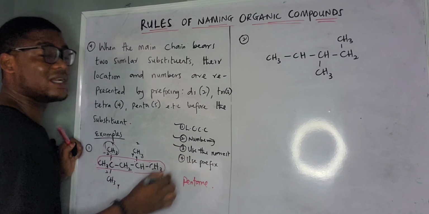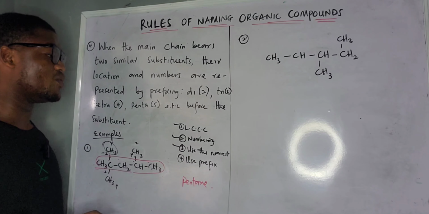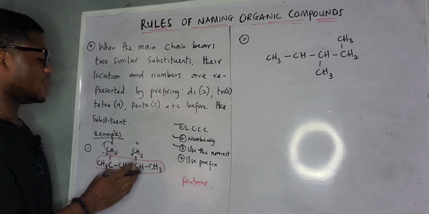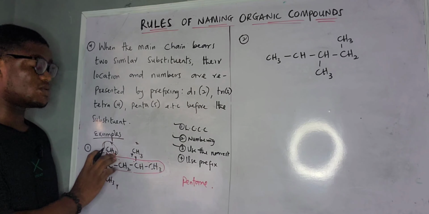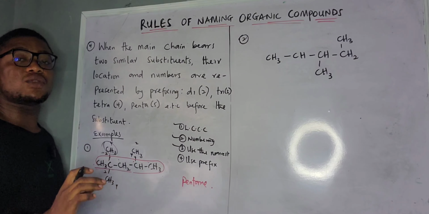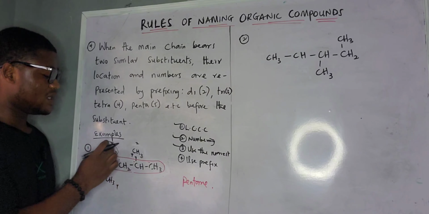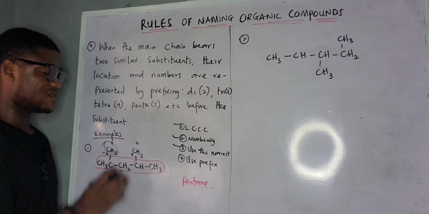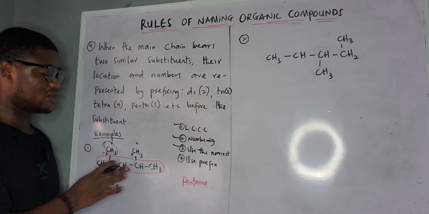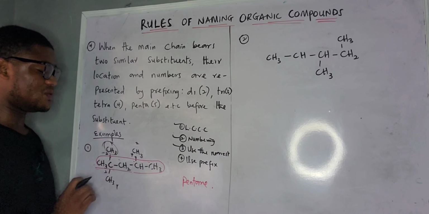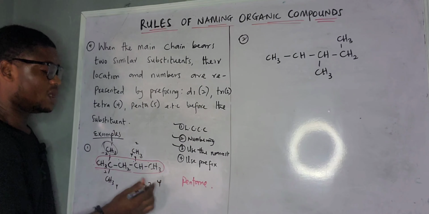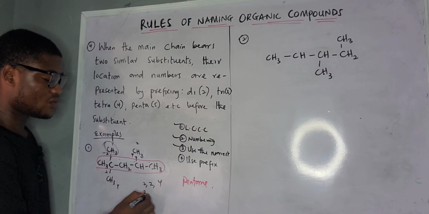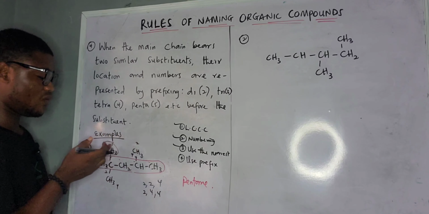Now, the third rule, that's where we are now using the third rule. The third rule is not saying that we must use what? The nearest one. Now, if you use this side now, this one is near to this side, which is 2. If you use this side, this one is near to this side. But it's better to use this side. Why? Because we have 2 here, and this one is 4. So if you don't know how to do this thing, what you just have to do is write out their number. 2, 2, 2, 2, and this one will be 4. If you use this side, it's going to be 2, 4, 4. That is 2, 4, 4.